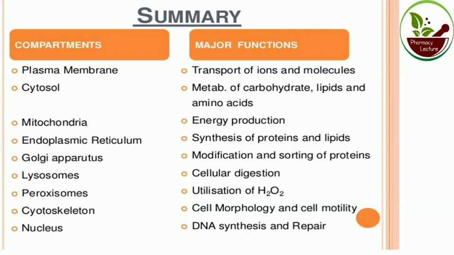Lysosome: cellular digestion. Peroxisome: utilization of hydrogen peroxide. Cytoskeleton: cell morphology and cell motility. Nucleus: DNA synthesis and repair. So this is the function of the different compartments or parts of the cell.